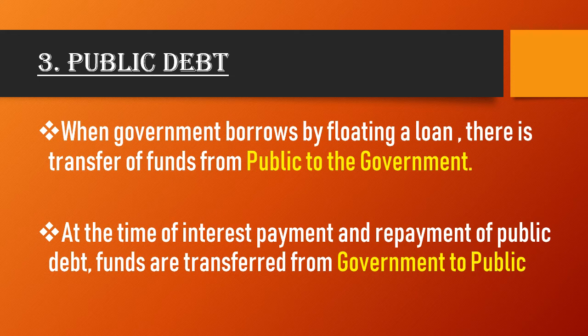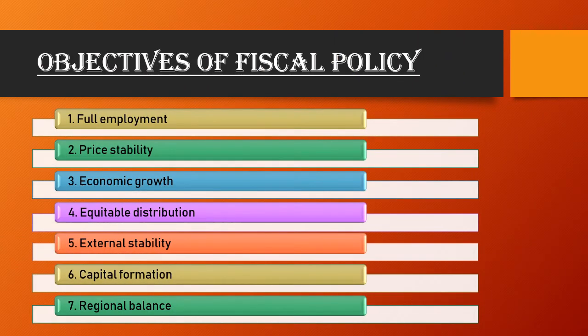So it's time to have a look at the objectives of fiscal policy. There are a total of 7 objectives of fiscal policy. The first is full employment, second is price stability, then economic growth, equitable distribution, external stability, capital formation, and regional balance. Let's have a look at these points one by one.